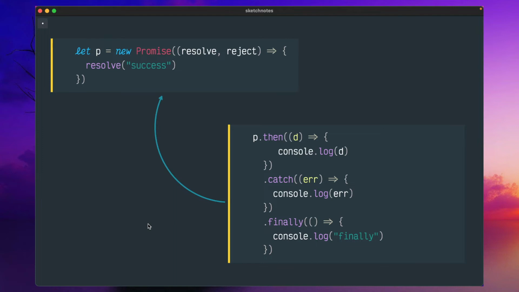Now let me show some examples of how we can create a promise, and I'll explain various nuances about it.